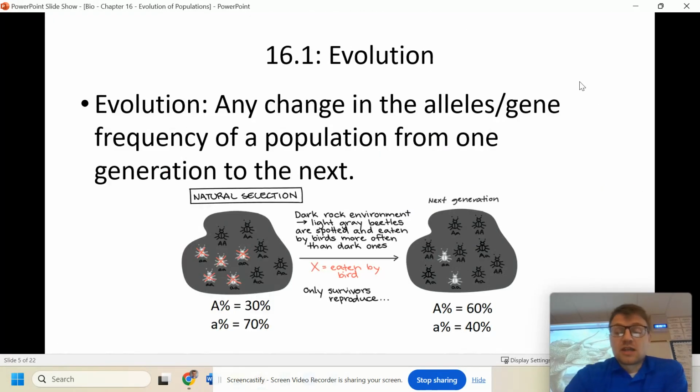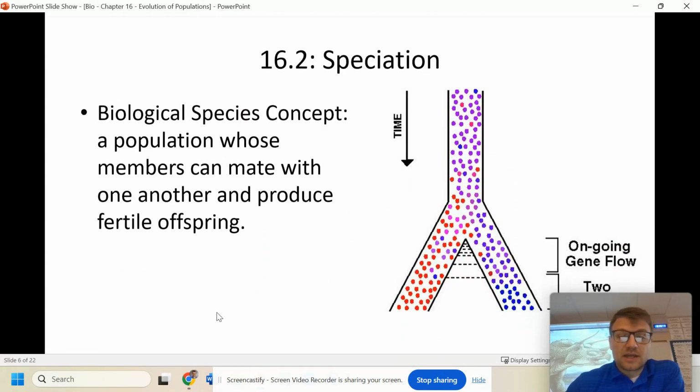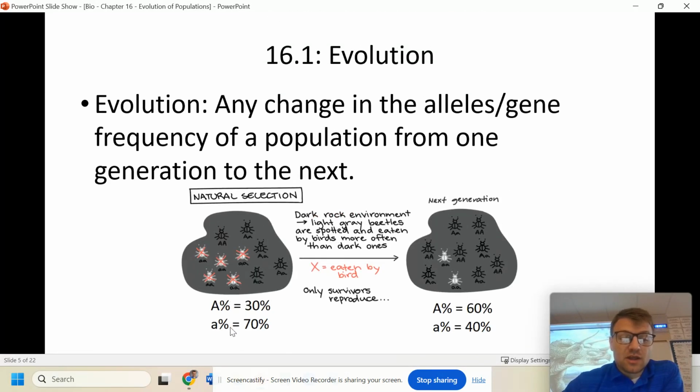Now, what is evolution? Evolution is any change in the allele or gene frequency of a population from one generation to the next. So if we look here, you can see all of these lighter beetles being killed off compared with the darker beetles. What happens is our allele frequency is going to change. You can see at the beginning, the large A has 30%, while the small a has 70%, and that changes from one generation to the next. So that is evolution. It's not something big or crazy. All evolution talks about is any change in that allele frequency from one generation to the next.